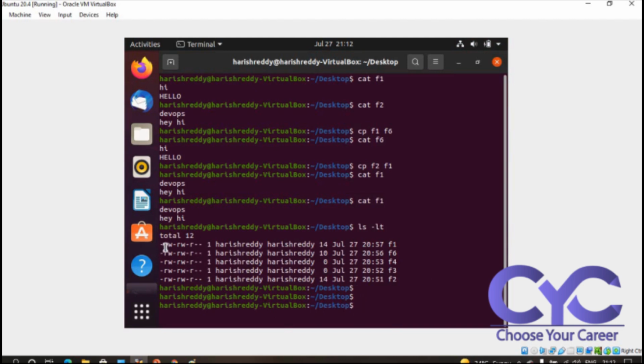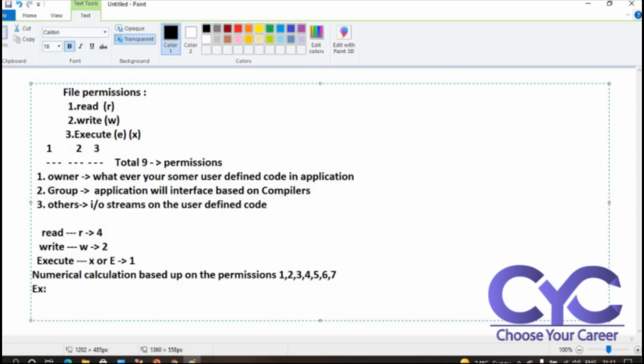The first slot has read and write, with a hyphen. The second slot is also read and write with a hyphen. In the third slot we have only read permission, no write permission and no execute permission.